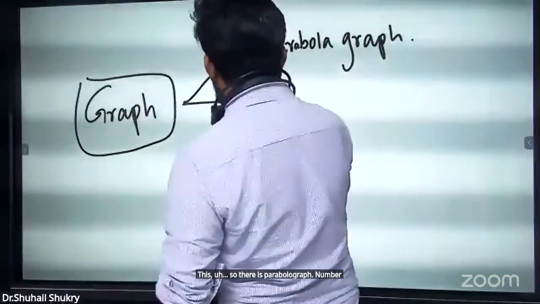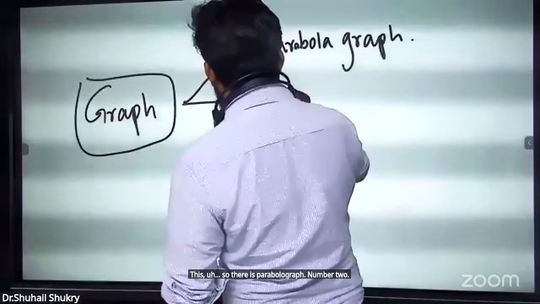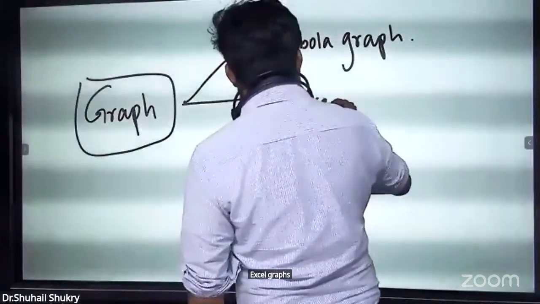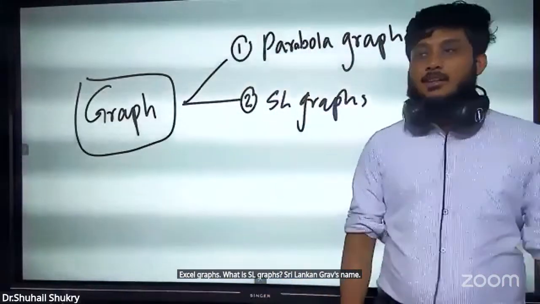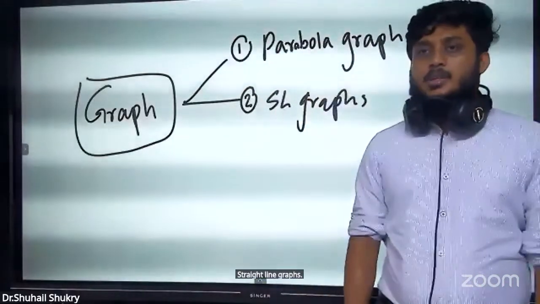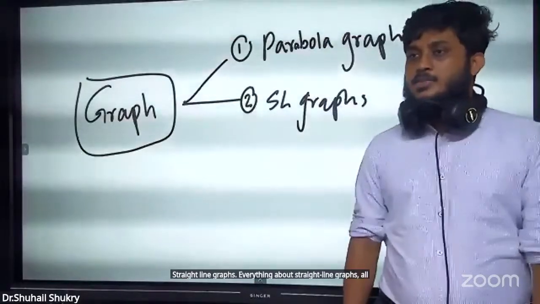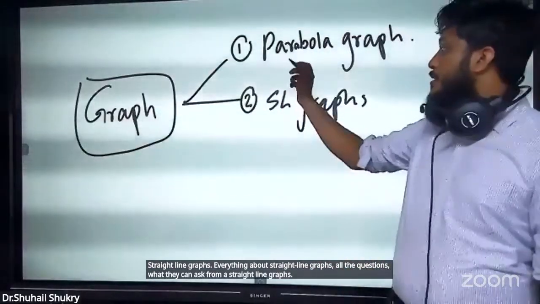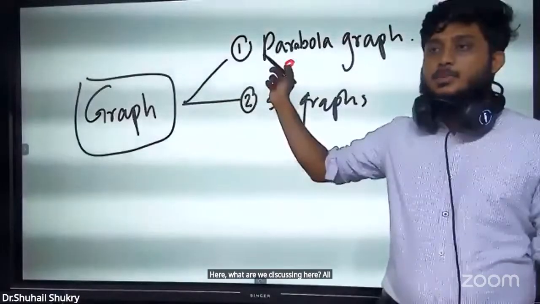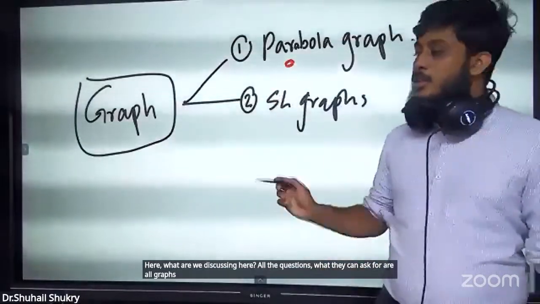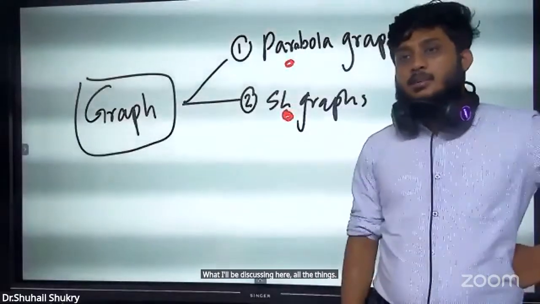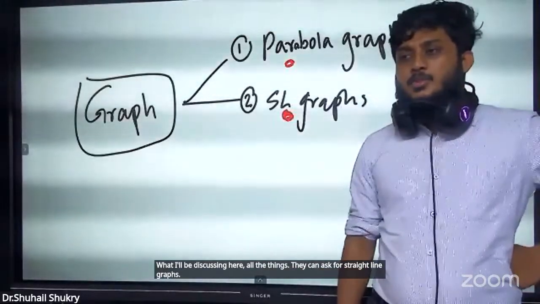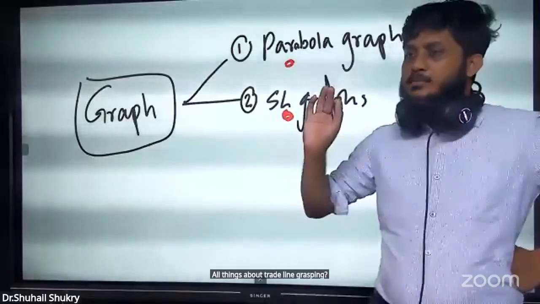Number 2, SL graphs. What are SL graphs? Sri Lankan graphs, maybe. Straight line graphs. Everything about straight line graphs. All the questions they can ask from straight line graphs for O levels. What are we discussing here? All the things they can ask for straight line graphs, everything.